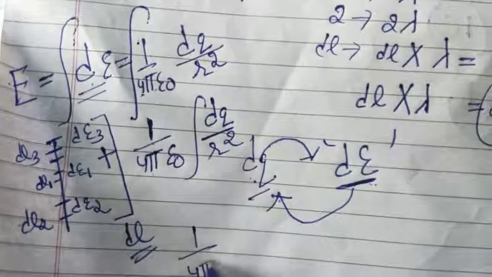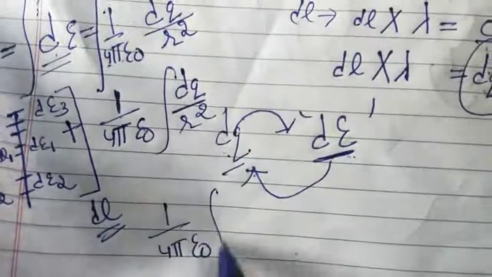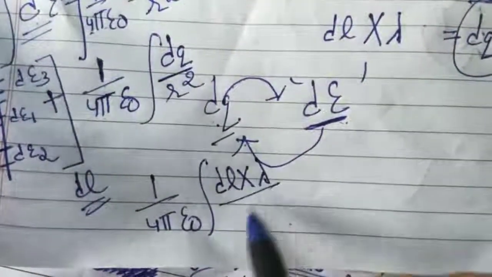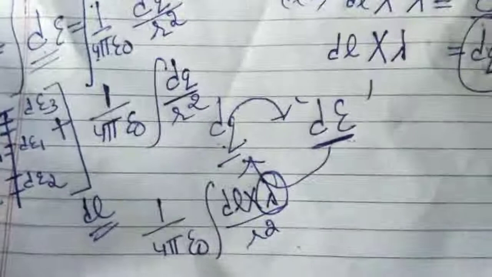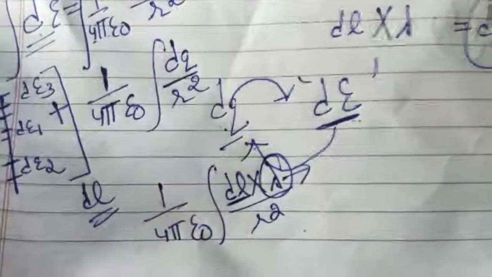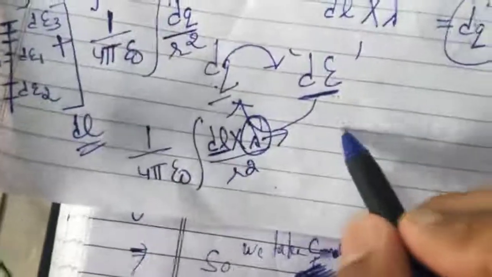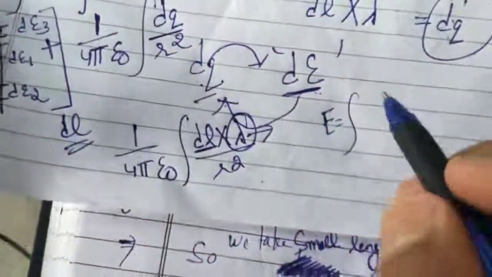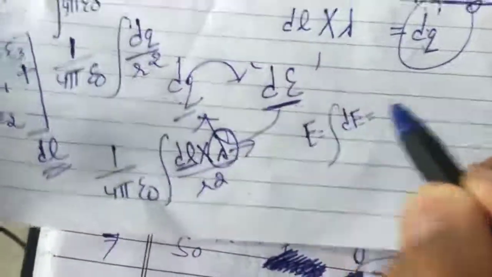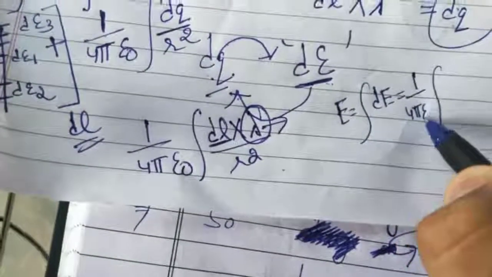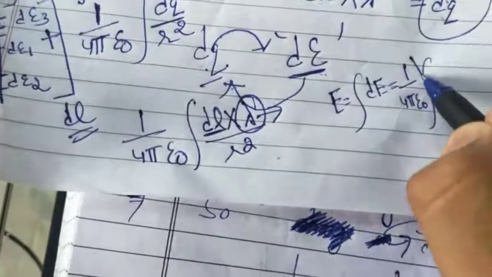1/4 pi epsilon naught, dl into lambda upon r square. Lambda is constant, it is the charge on unit length. dl is varying. We have different values of dl and r, so dl will come inside the integral. Total electric field intensity means integration of dE. That means integration of 1/4 pi epsilon naught, lambda will be out.